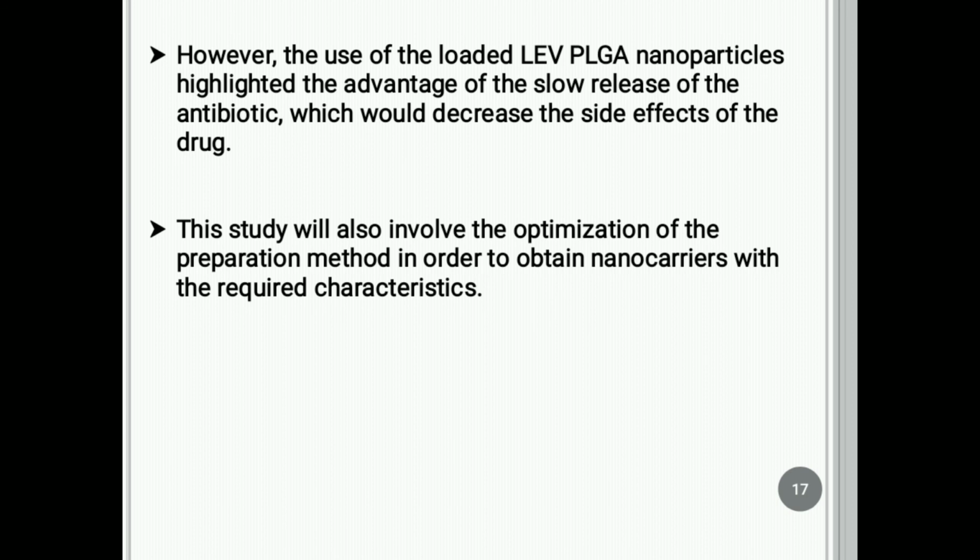So, the advantage of levofloxacin with PLGA nanoparticles is the slow release of the antibiotic, which decreases the side effects of the drug, and the antimicrobial activity against gram-positive and gram-negative bacteria is high due to its lower minimum inhibitory concentration, MIC, with respect to conventional levofloxacin. So our aim is achieved: the preparation of levofloxacin nanoparticles with fewer side effects.